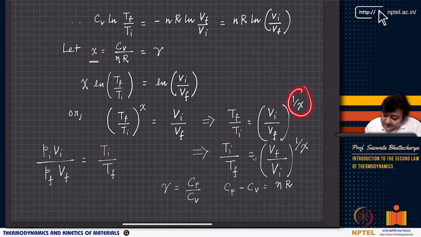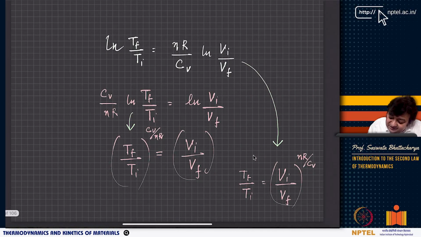It is 1 by chi, because if you see, this is CV by nR if it's on the left hand side. If it's on the right hand side, it is nR by CV, right? It has to be nR by CV, because I will use this expression. When I put nR by CV on the right hand side, then Vi by Vf is raised to nR by CV. And if I put it on the left hand side, then it becomes CV by nR, right?